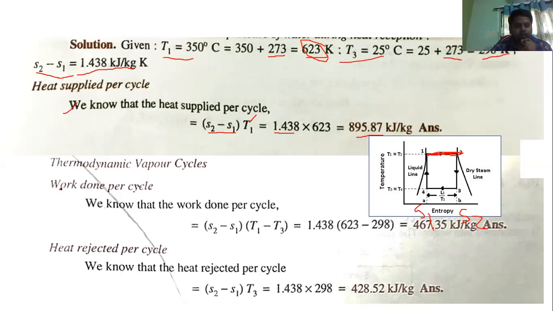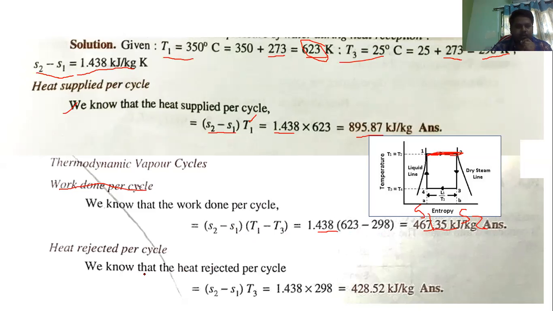Now, work done. What is the work done? The equation for work done during the cycle is S2 minus S1 times T1 minus T3. So this is the work done equation. S2 minus S1 is already given, and T1, T3 values we know. Just substitute all the values, and you will get the work done per cycle.